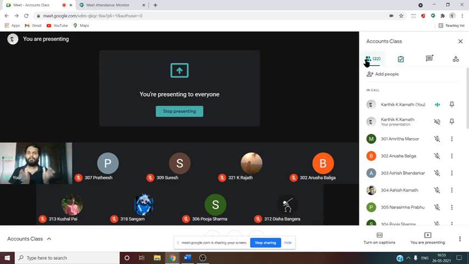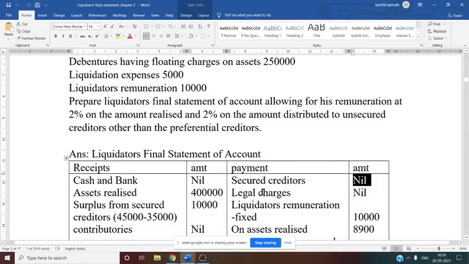See, what do you mean by the payment side? Payment side means whatever amount is paid by the liquidator is to be written on the payment side. Now, secured creditors are not paid by the liquidator. They themselves realize the securities. That is why the secured creditor is paying the amount to the liquidator, which is the opposite here. That is why surplus is given by the secured creditor to the liquidator. So there is no payment made by the liquidator to the secured creditor. That is why on the payment side you should write nil or zero, even if an amount is given in the question. So secured creditor is nil.